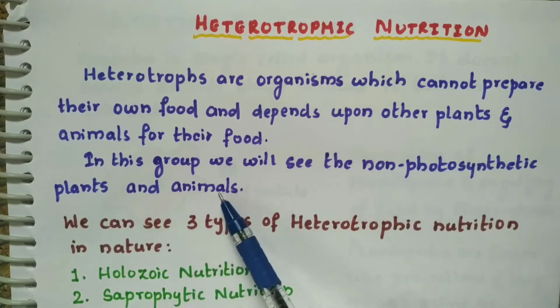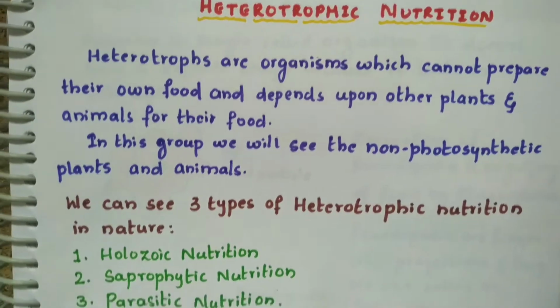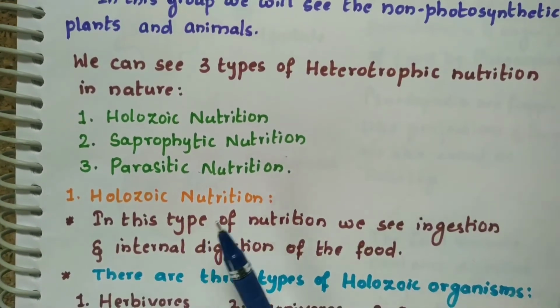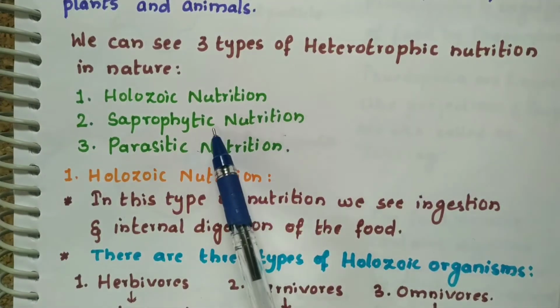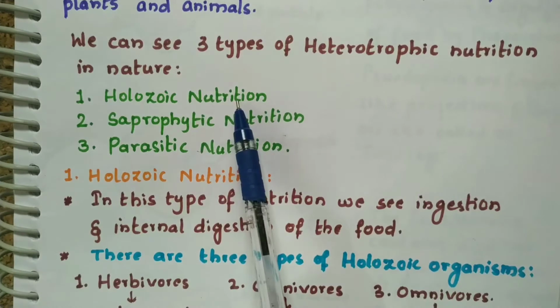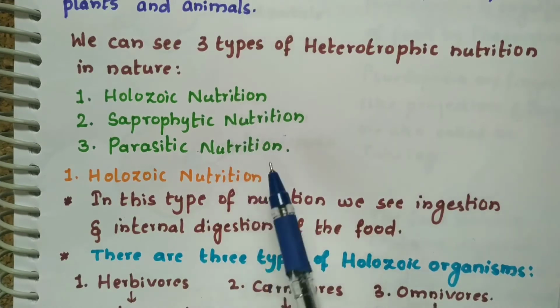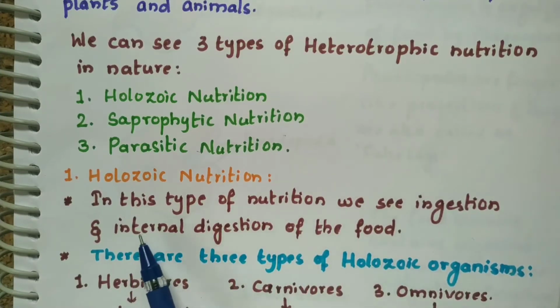This heterotrophic mode of nutrition can be further classified into 3 types: holozoic, saprophytic and parasitic. In the holozoic nutrition, what will happen? We will take the food inside, and there occurs the internal digestion of the food. The food taken inside will be digested internally.